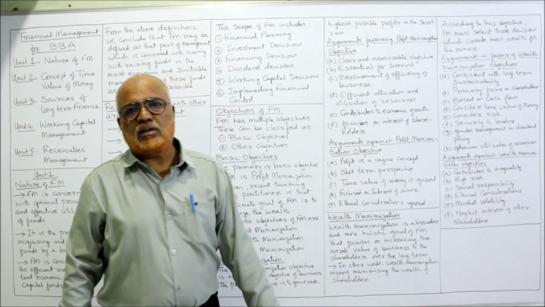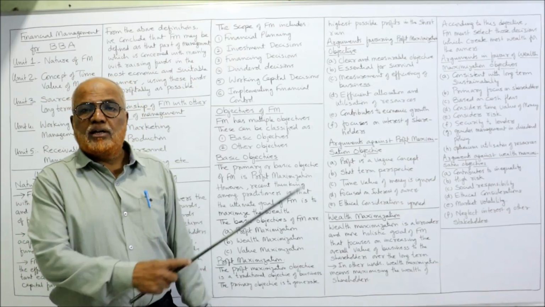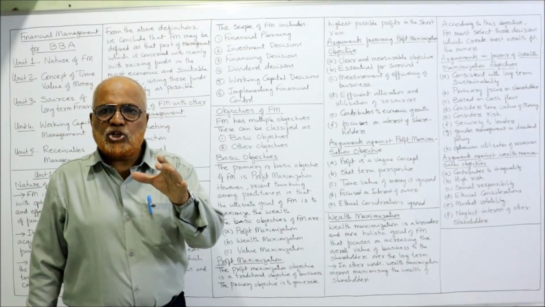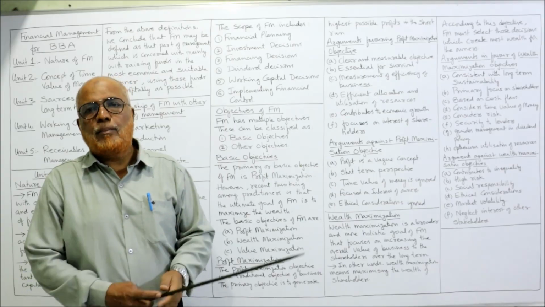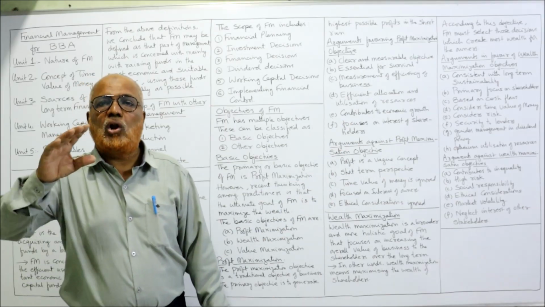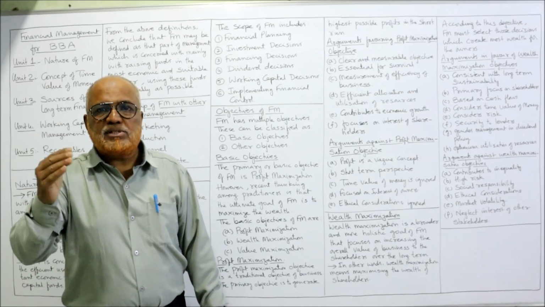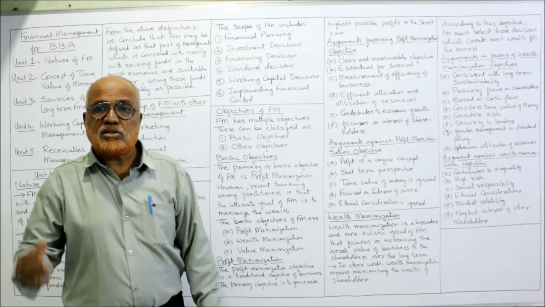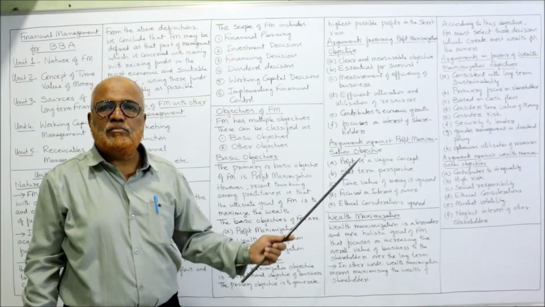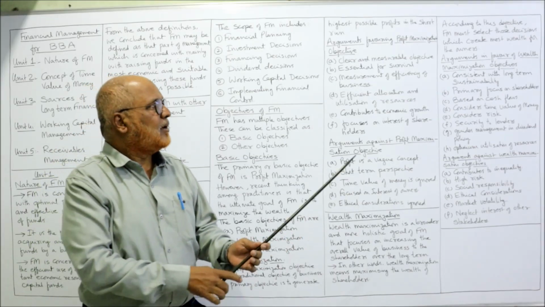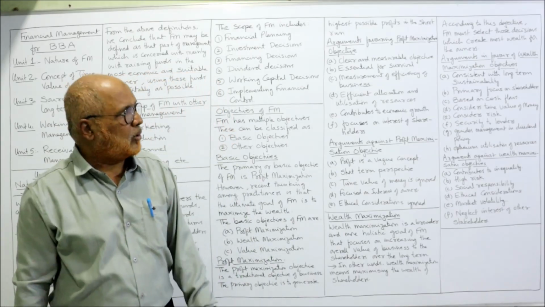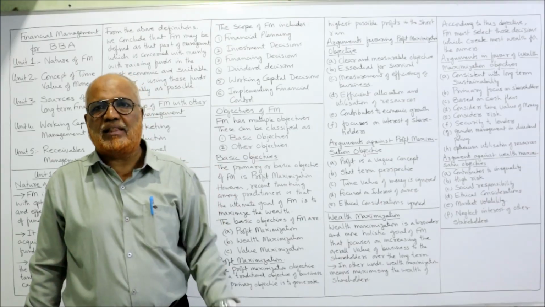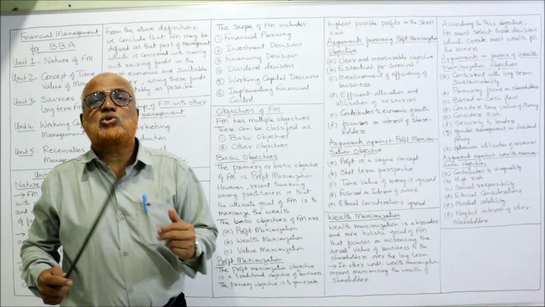In favor: consistent long-term sustainability. Remember, the profit maximization objective is a short-term theory. That means in the short term, they want to maximize the profit. But wealth maximization is a long-term perspective, the long-term sustainability of the business. So, comparatively, wealth maximization is good because it takes the business in the long run, whereas profit maximization will take the business in the short run. Then, the primary focus on stakeholders, shareholders. The primary focus is on shareholders because we are maximizing the wealth of the shareholders. Ultimately, the business belongs to shareholders.